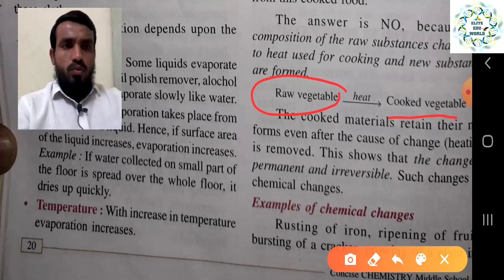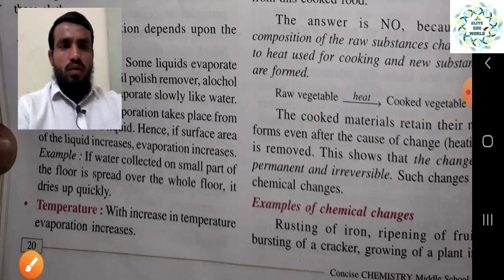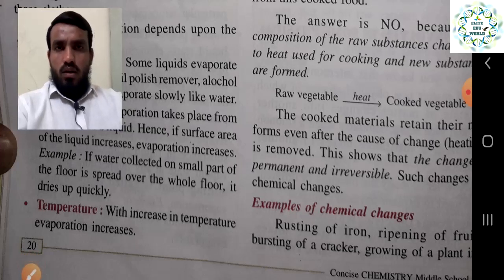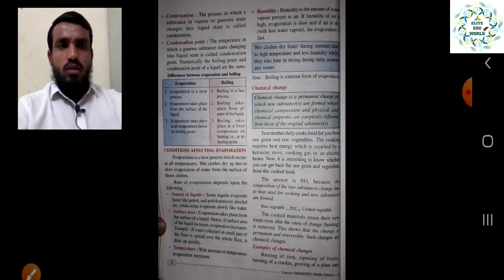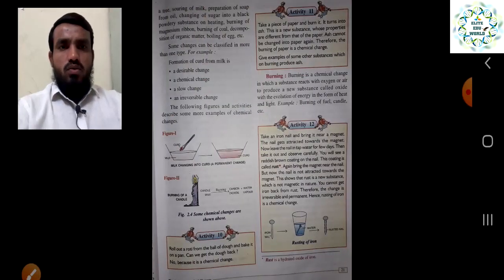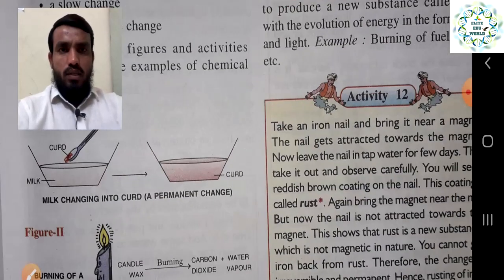Many examples we have seen, like rusting of iron, ripening of fruits. Once the fruits ripen, they cannot become back to the normal stage. Bursting of crackers, right, also releases some energy. Then growing of a plant from a seedling to a big tree. So these are some examples to understand what is a physical and what is a chemical change, right?